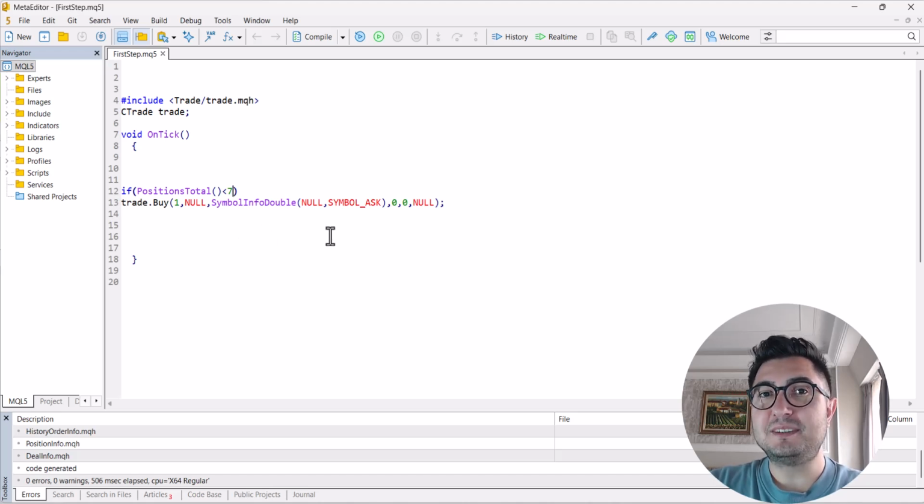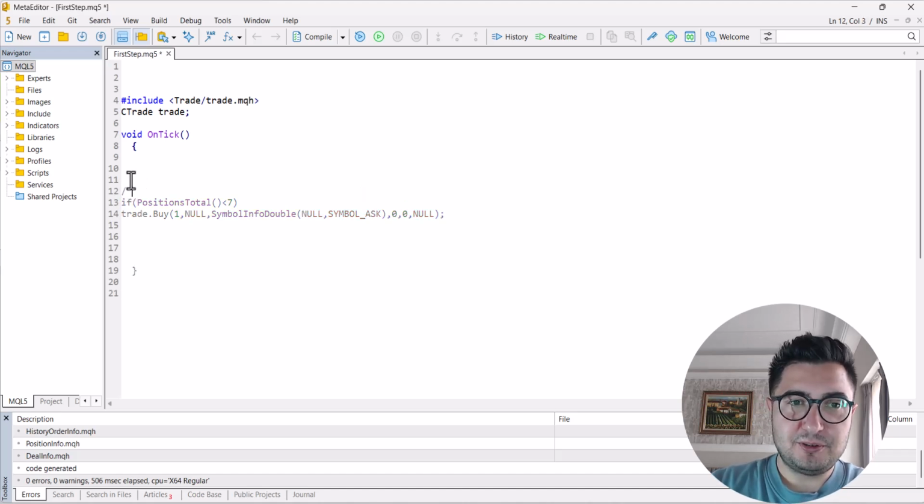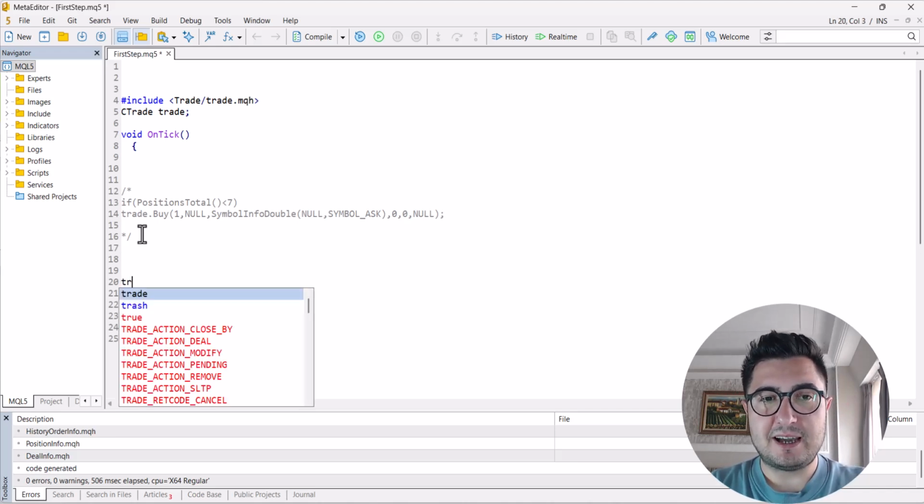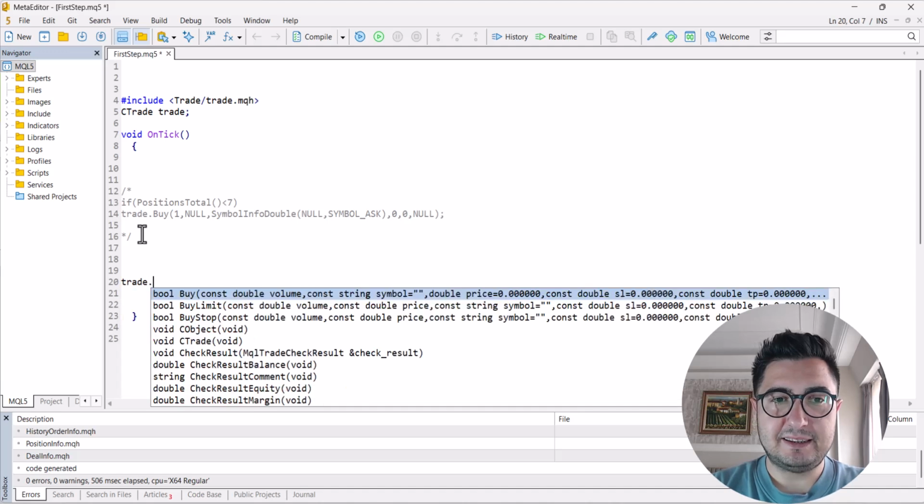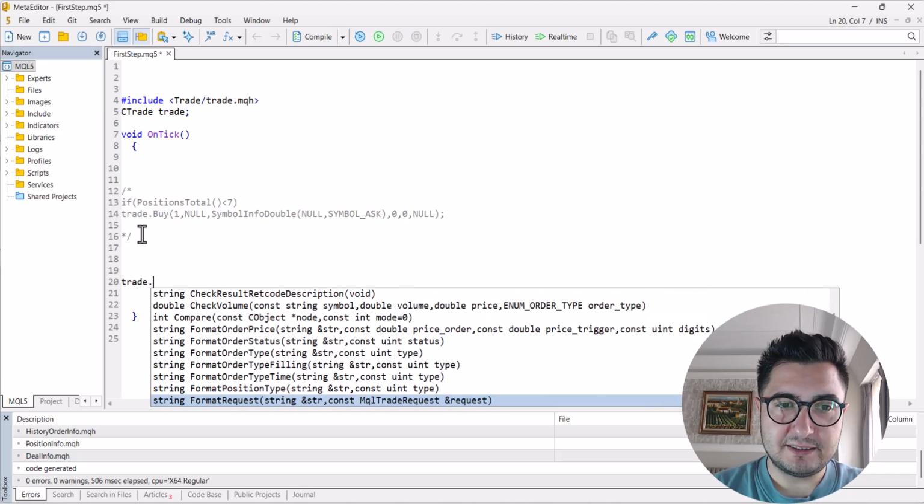So I think now you can code how to open a sell position. Now I will listen to you. So I delete this part. Okay, let's try to remember. I call the trade library and dot. Before I put buy, let's look down. There might be something else.